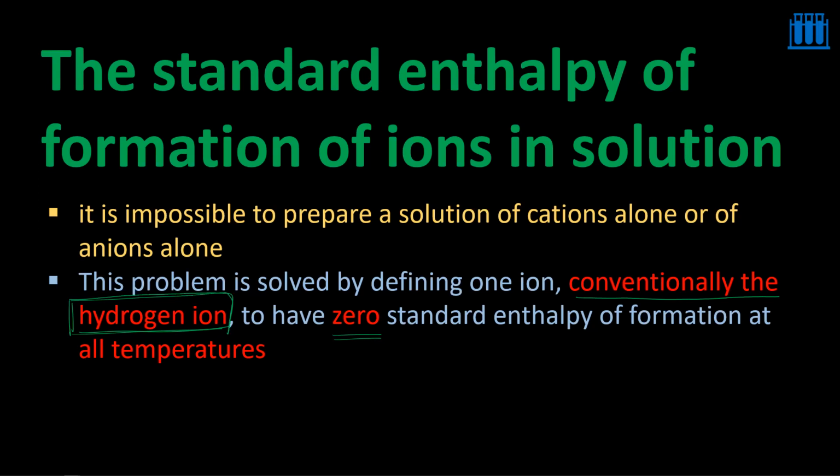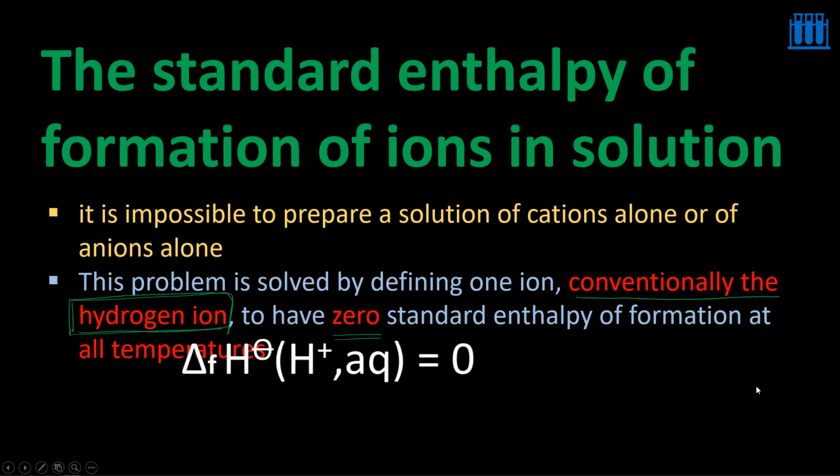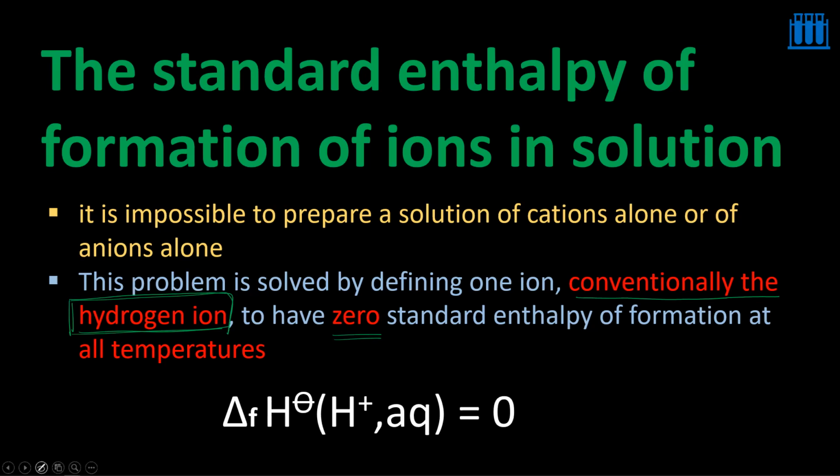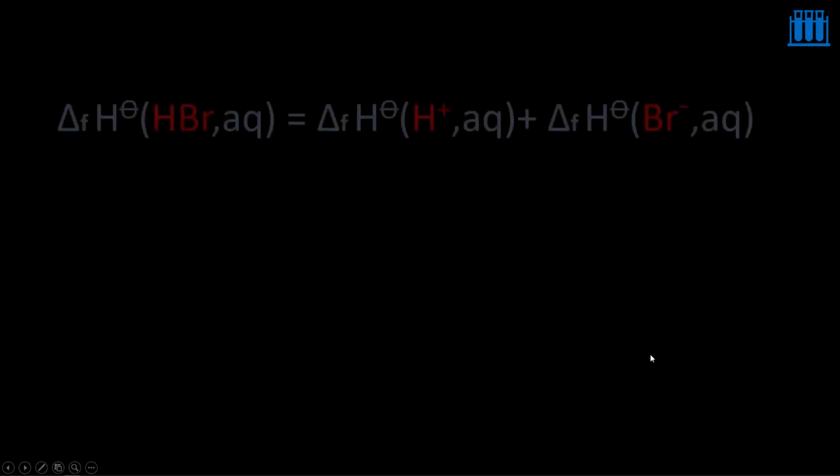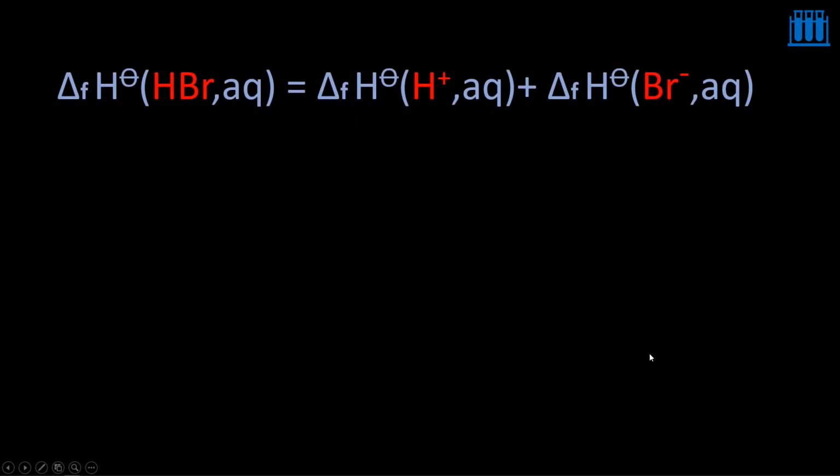So we need some comparison reference. For that, we have taken hydrogen ion to have this reference. So hydrogen ion standard enthalpy of formation at all temperatures is assumed to be 0. So that is what I'm going to represent here. This is the important point that you can remember. So standard enthalpy of formation of H plus ion in the aqueous solution is equal to 0. This is an assumption. Now, from this one, we can identify remaining ions' standard enthalpy of formation.